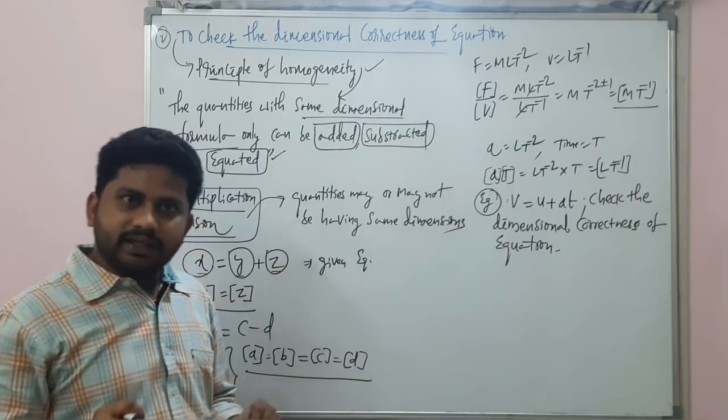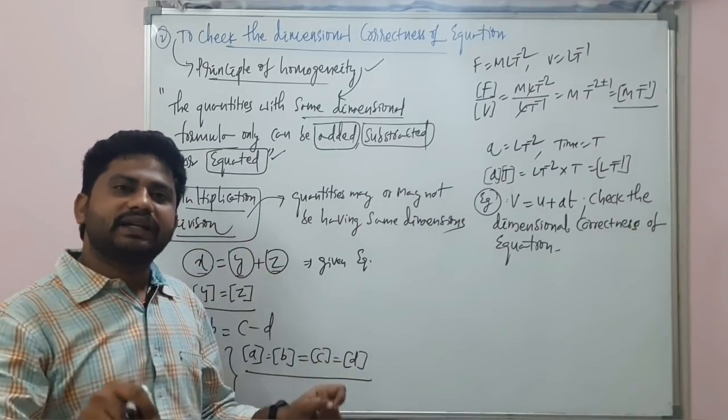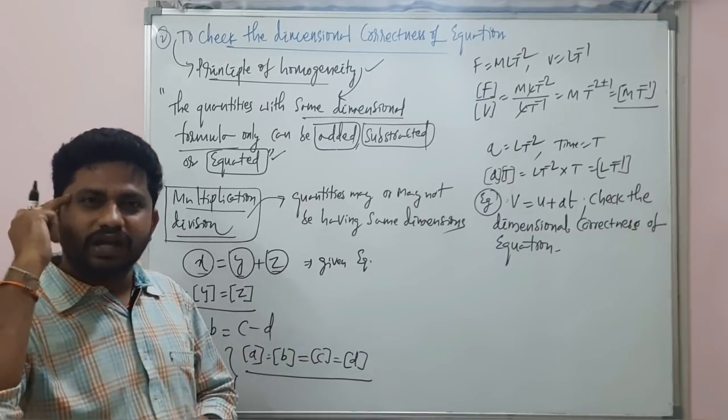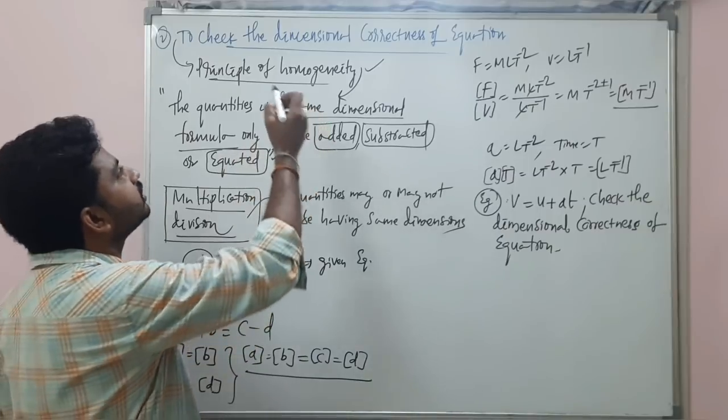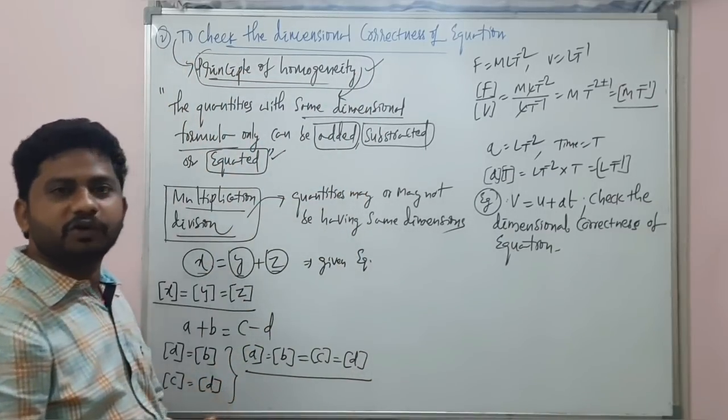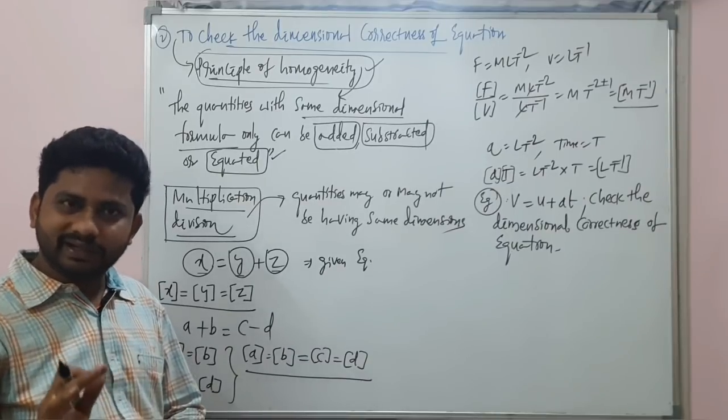Whenever you say the dimensional correctness of the equation, the first thing that should come to your mind is the principle of homogeneity.